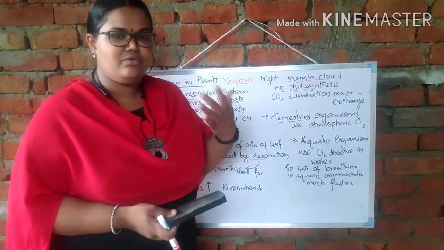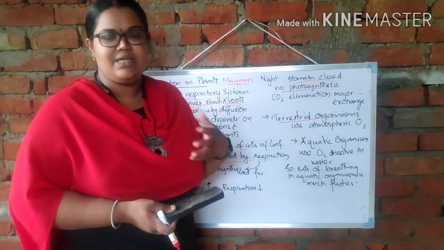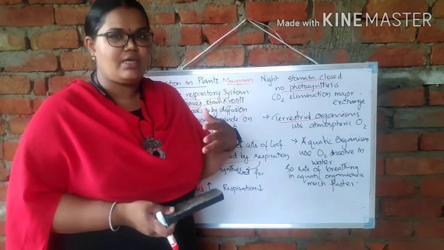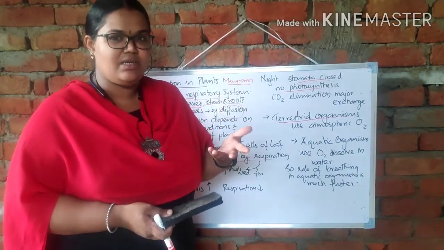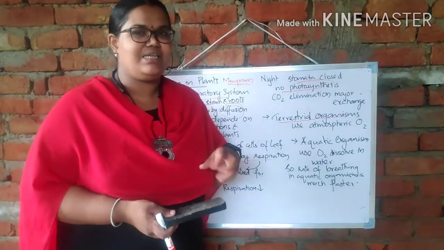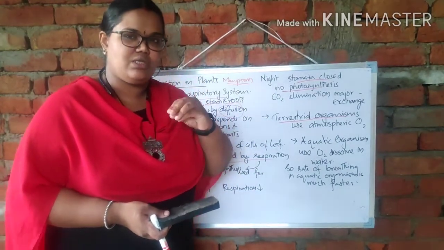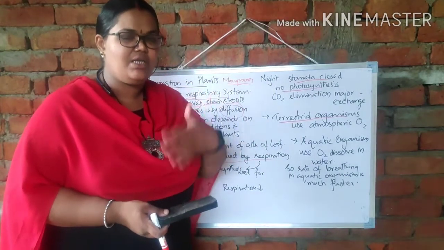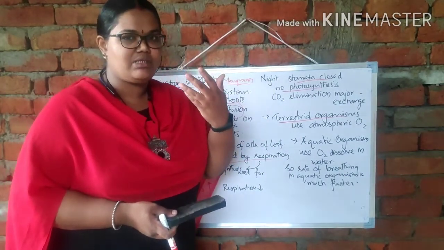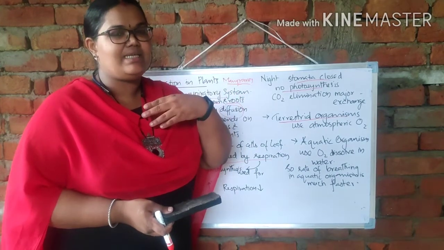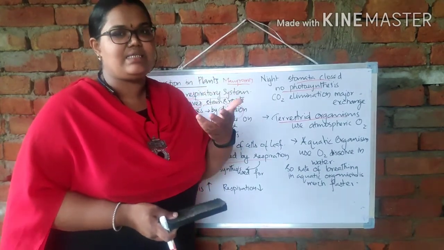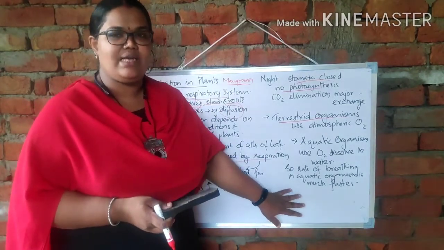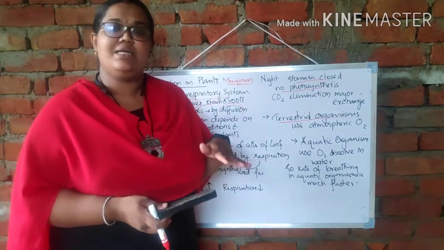So if they have to fulfill their requirements, they need more oxygen, then they have to take in more water. That means they have to breathe very fast. That's why you have seen that fishes continuously open their mouths. What they are doing is continuously taking in water so that more dissolved oxygen goes inside their body and they can respire very easily. So the breathing rate of aquatic organisms is much faster than that of terrestrial organisms.